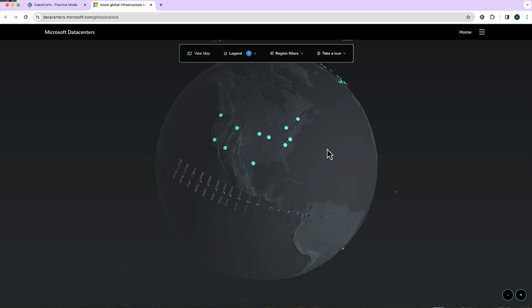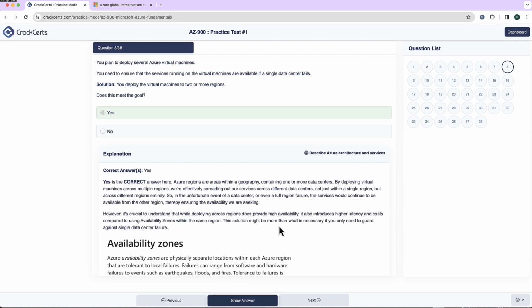So by deploying virtual machines across multiple regions, we are effectively spreading out our services across different data centers, not just within a single Azure region, but across different regions altogether. So in the unfortunate event of a full region failure, where all the availability zones become unavailable, the services will continue to run because we have deployed the VMs across different regions. So the correct answer to this question is yes.